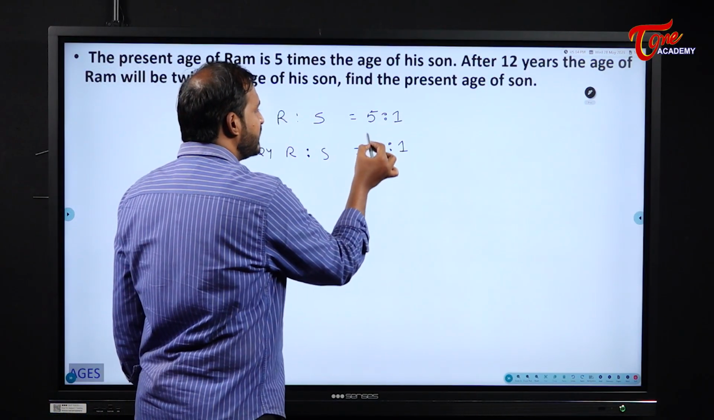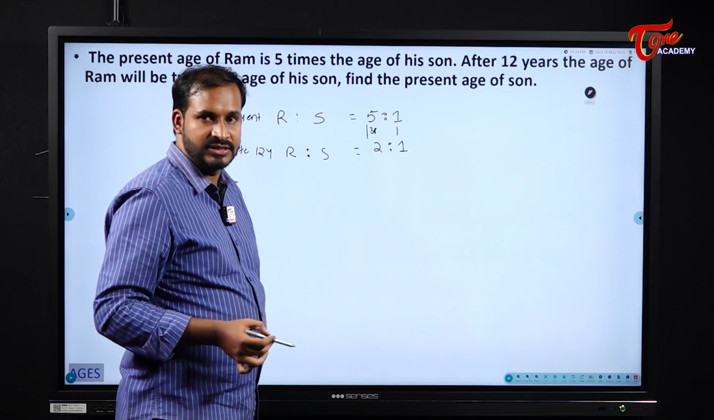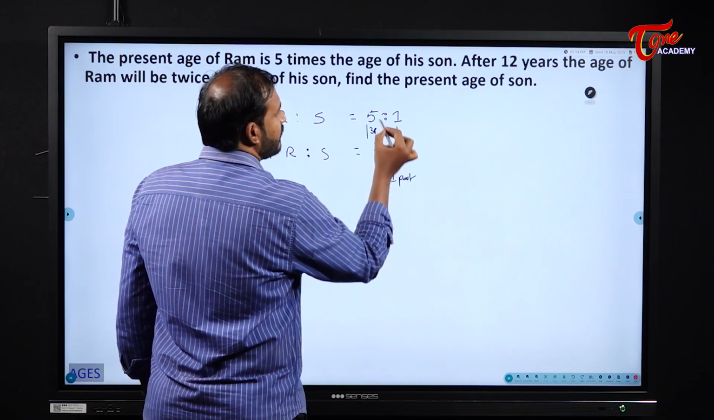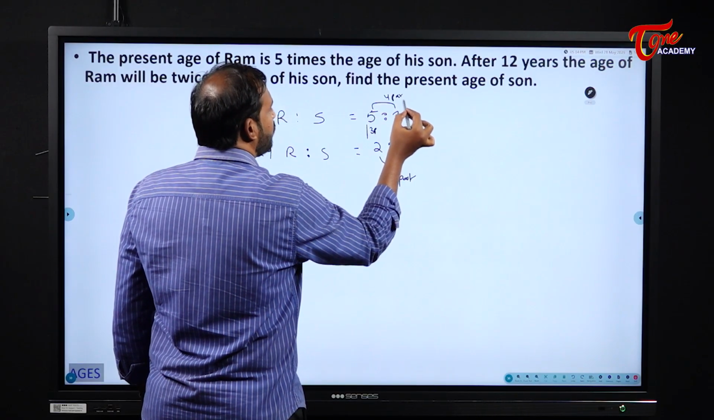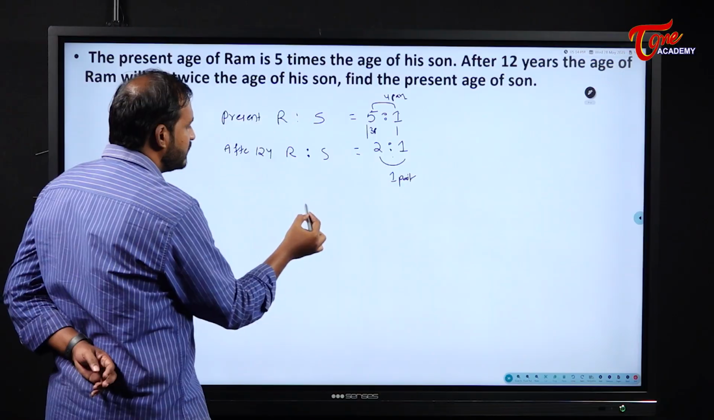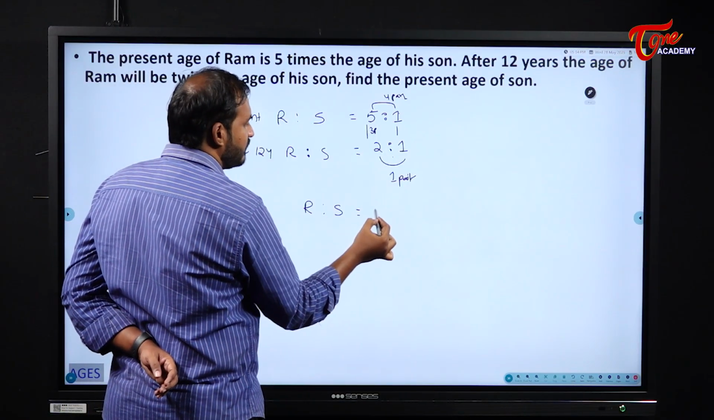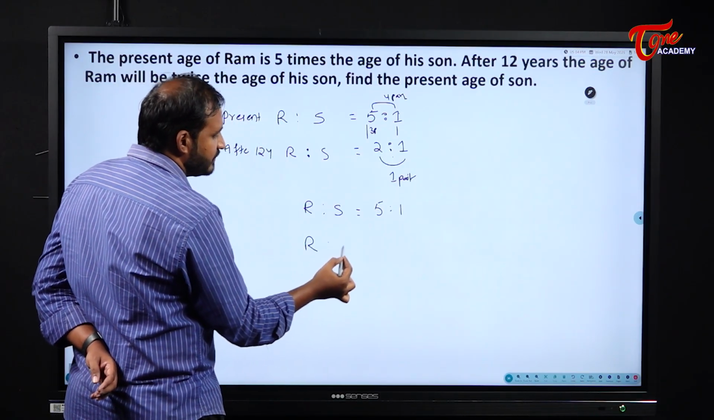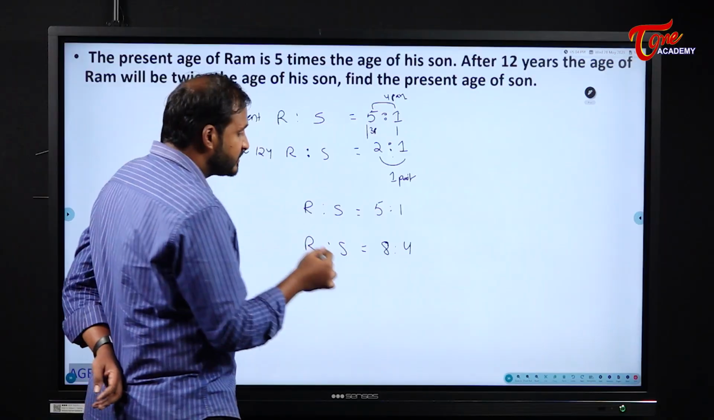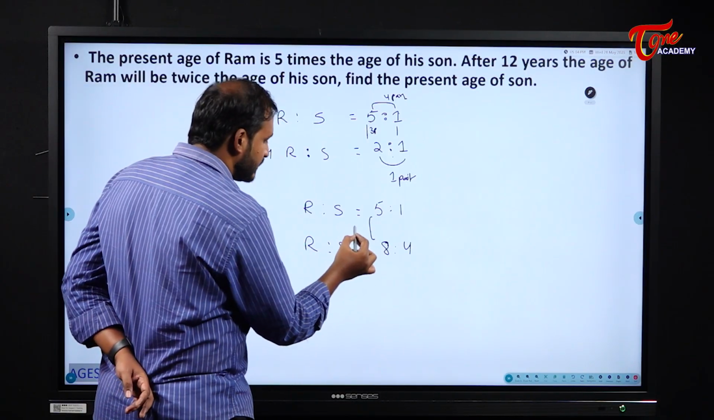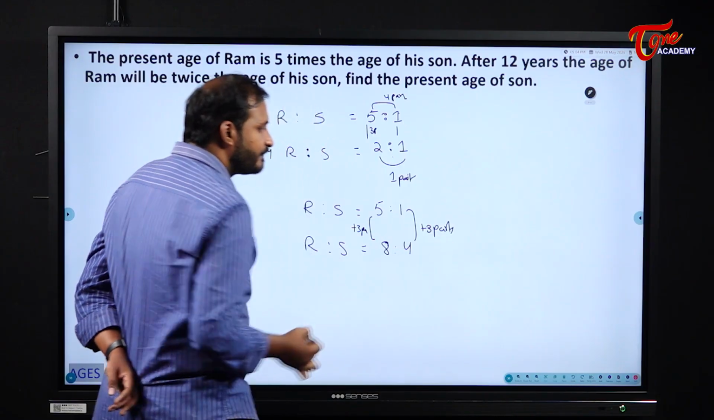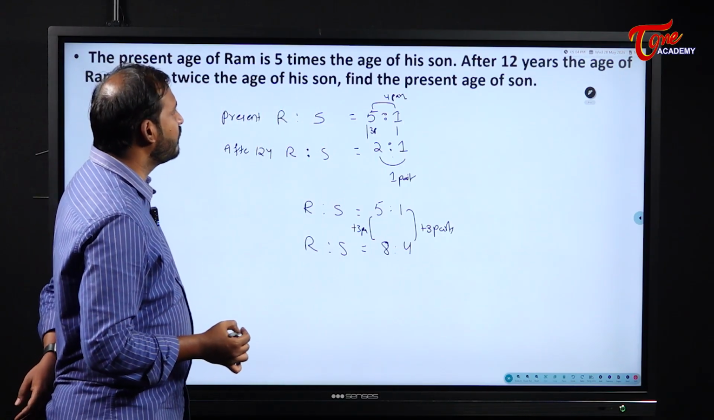How many years are passing from year to year? 12. But what is the difference I have here? 3 parts. And what do I have here? 1 part. So first, what is our goal? We will equalize the difference. What is the difference here? 1 part. And what is the difference here for me? 4 parts. So what will I do? I will multiply this 2:1 by 4 and this 5:1 by 1. Ram is to his son becomes 5:1. And Ram is to his son here becomes 4 2s are 8, 4 1s are 4. Now please observe here, students, from year to year, how many parts? 3 parts. From year to year also it is 3 parts. Understood? 3 parts and 3 parts, and this difference came because of 12 years.